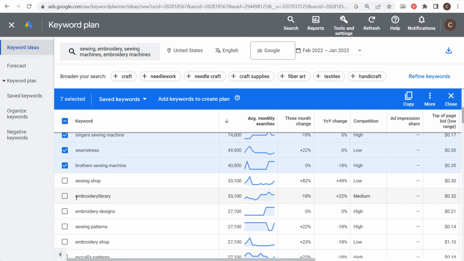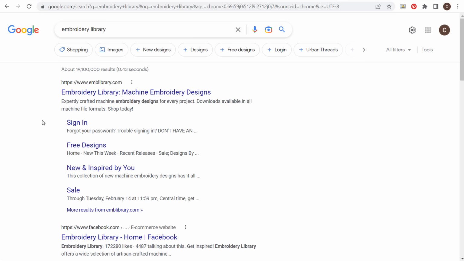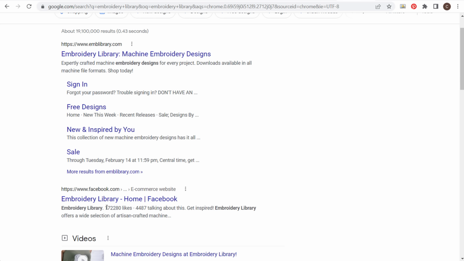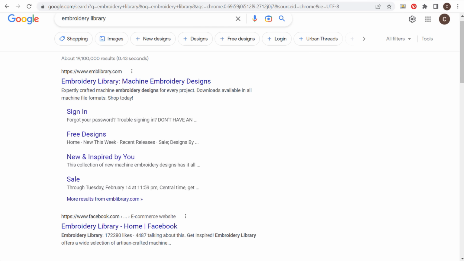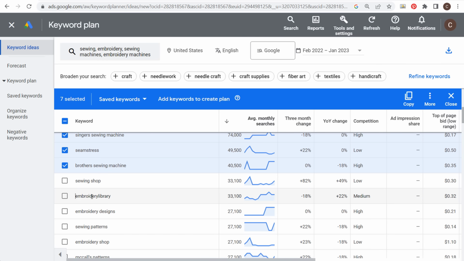Now, embroidery library right here, seeing these two words together like this, I'm assuming it's a brand. So let's do a quick Google search. And if we come over here to Google and we're looking up embroidery library, you can see there's a website here, there's a Facebook page, says over 170,000 likes. So this is not a keyword that we're going to target. This will probably end up being a competitor in the long run. So we're not going to be targeting embroidery library.